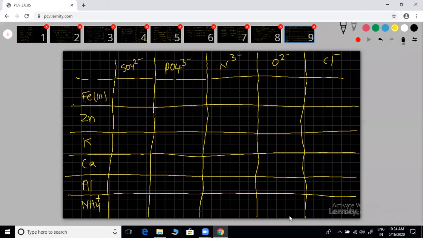How to write names also, I will give a few compounds. If you are not getting the right formulas, then how to write the name also I will give.